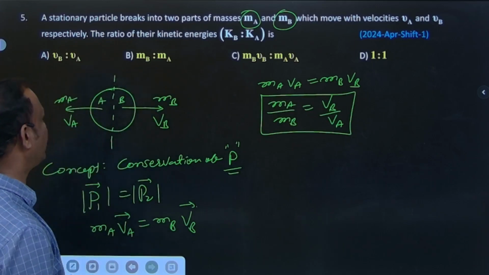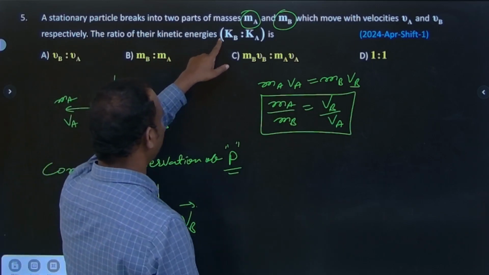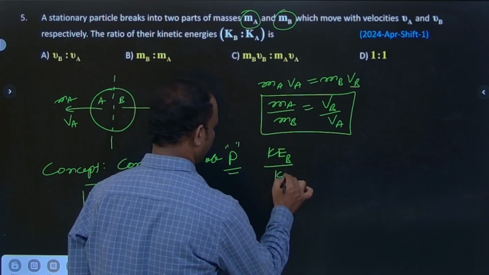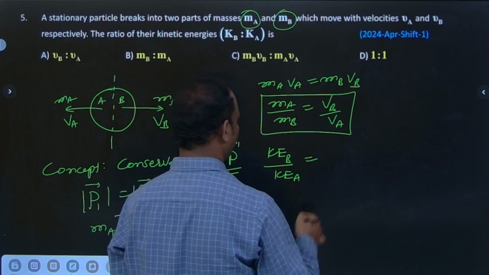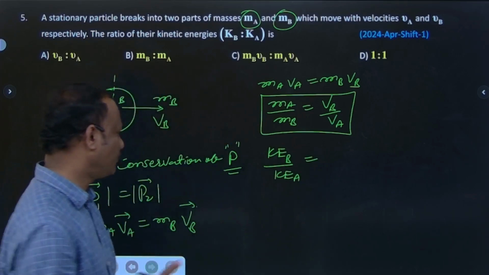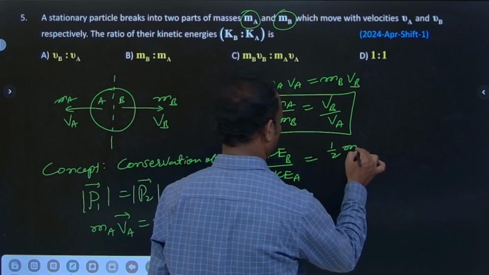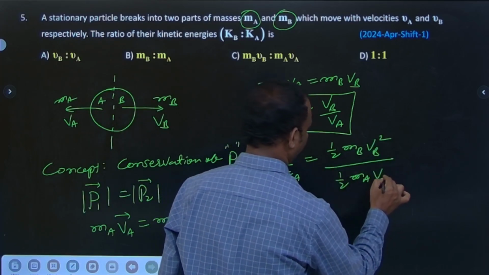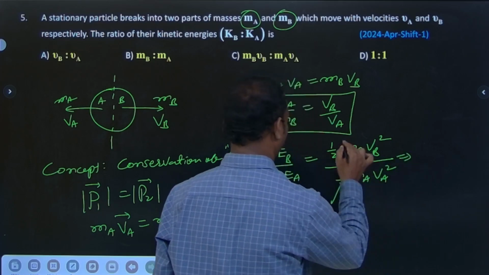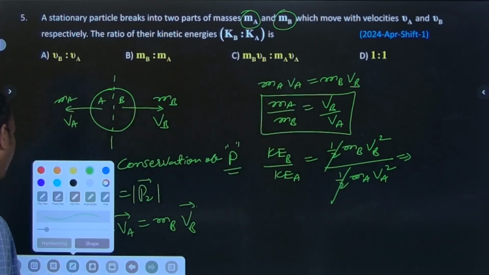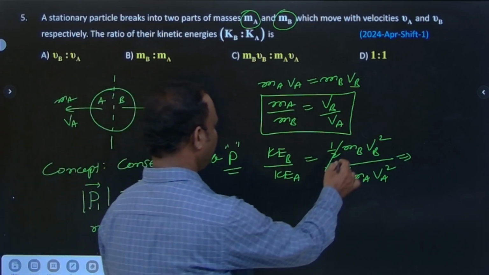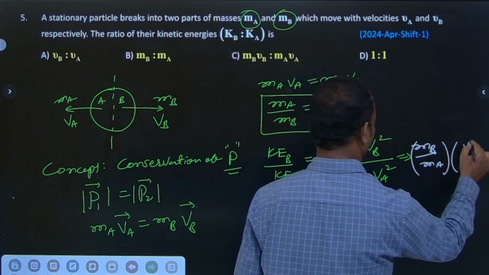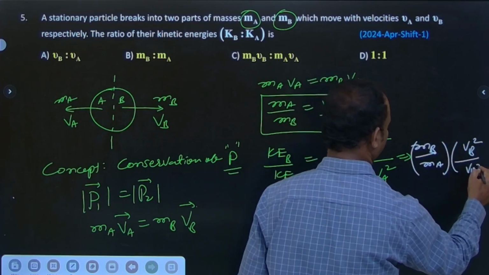Now what is being asked? Kinetic energy of B by kinetic energy of A. Kinetic energy formula is half mv square, so half MB VB square by half MA VA square. The half is common and cancels. Then MB by MA into VB square by VA square.